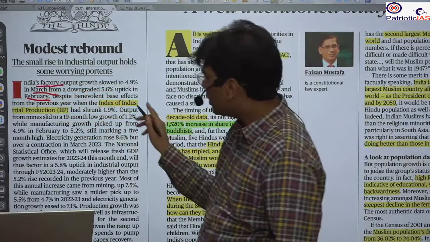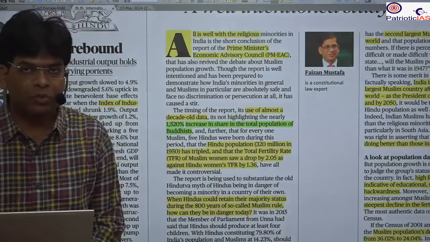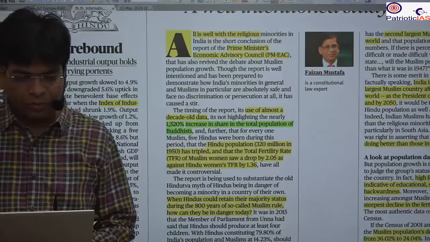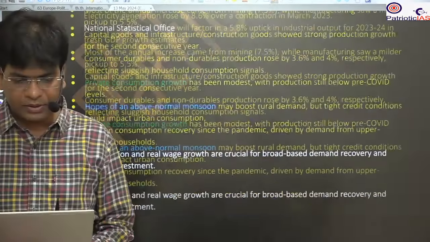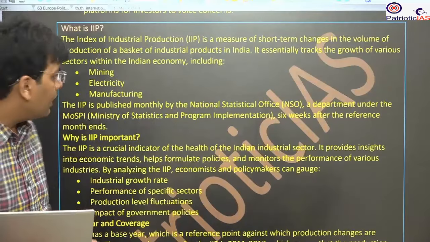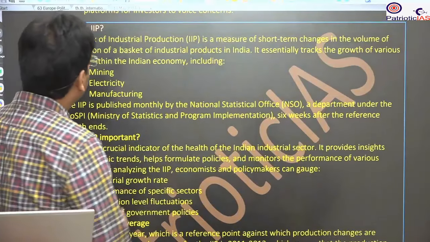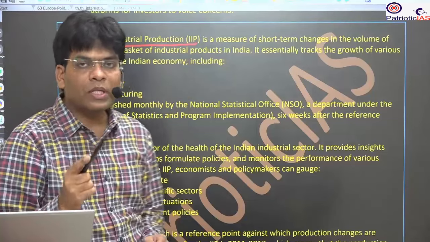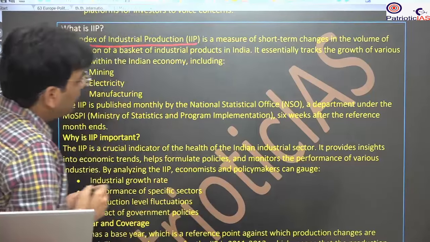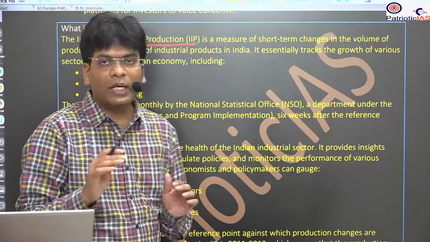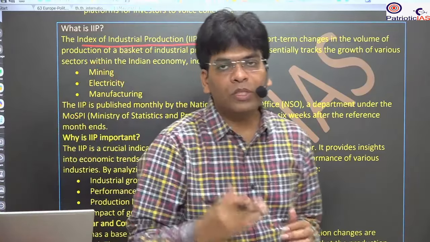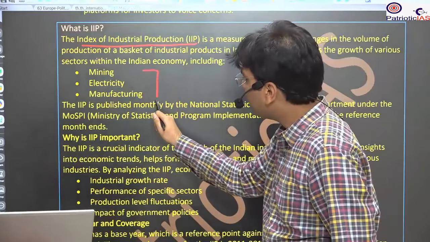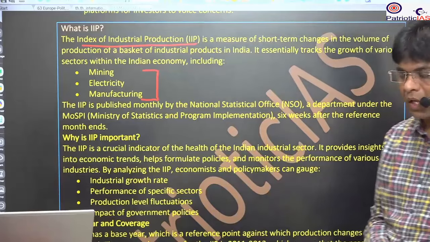Most important thing, this monthly data is not important. You should know the basics about this. What is this Index of Industrial Production? Here you should know the basics. This is mainly the different industrial sectors that are being monitored. Data from the different industries is brought in, and the growth in output is compiled, based on 3 areas: mining, electricity, and manufacturing.